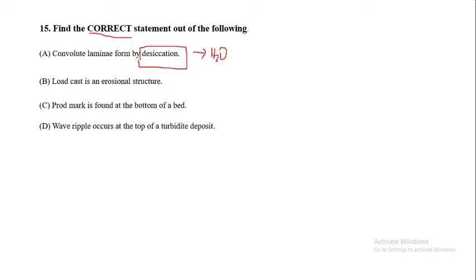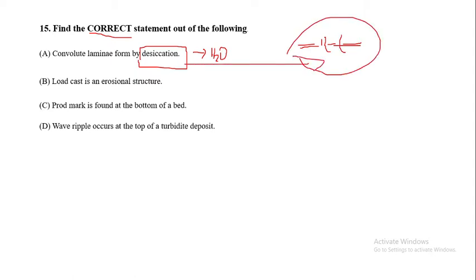If the soil completely loses its moisture content, cracks may occur in the soil. This process is known as desiccation.